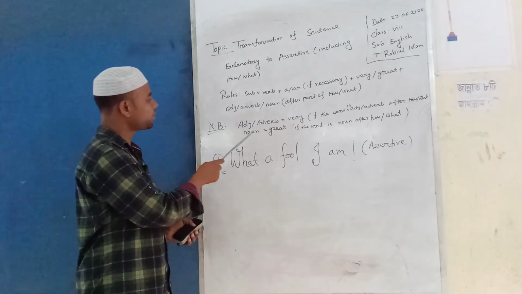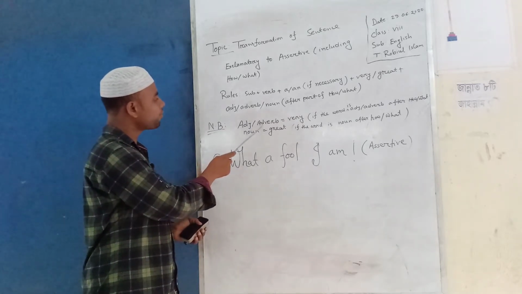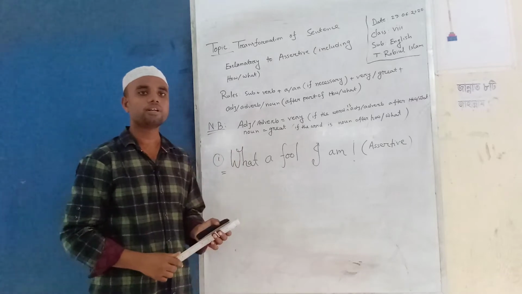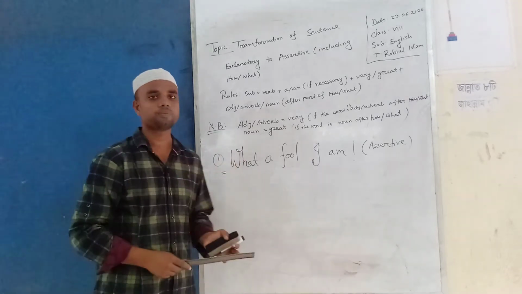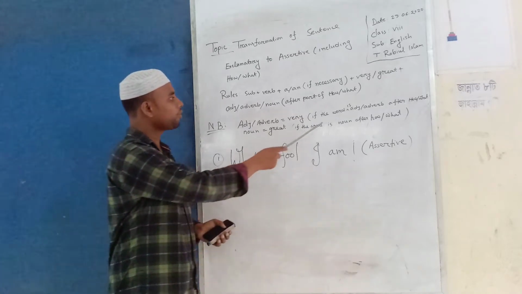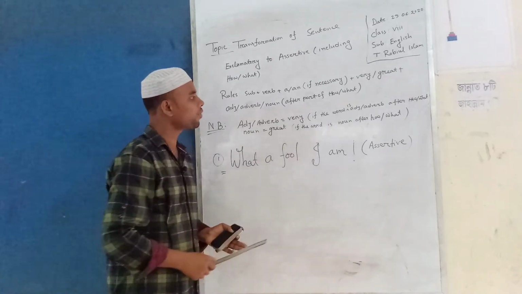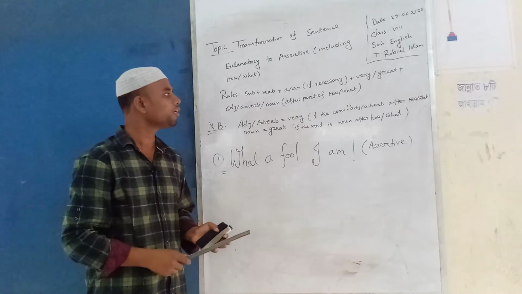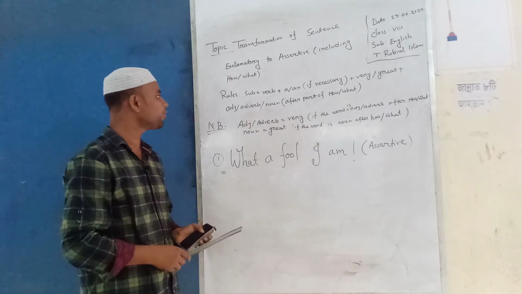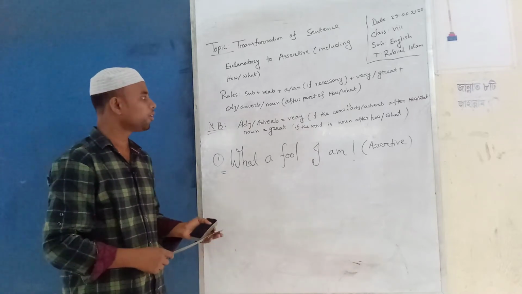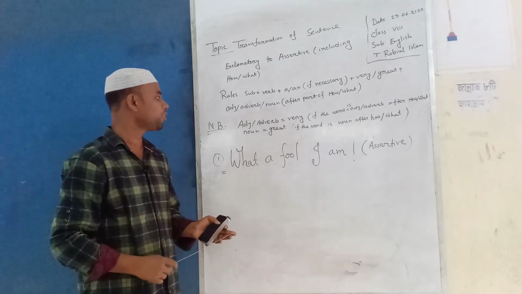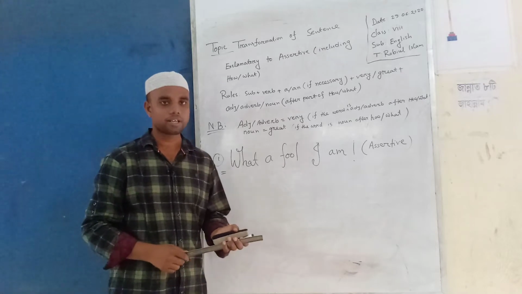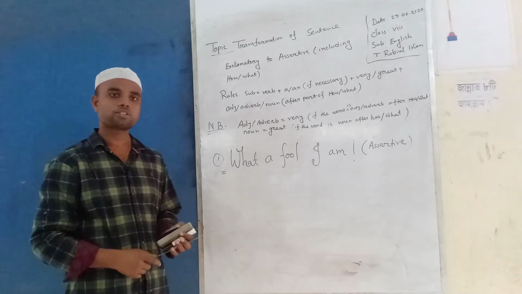Point to be noted: adjective/adverb is equal to very and noun is equal to great. If the word after how/what is an adjective or adverb, it will be very. On the other hand, if the word after how/what is a noun, it will be great. Okay, let's go to an example.